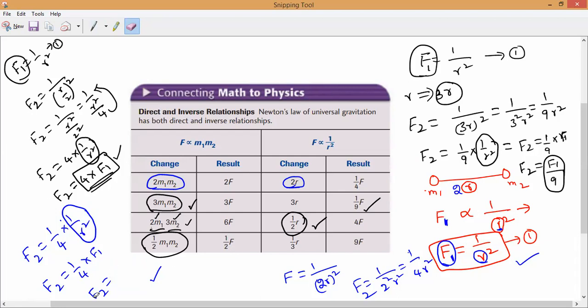Now last, same way, distance becomes 1 by 3 times. Distance becomes what? 1 by 3 times. Then what is it? 9 into F1. We have to check it. So now let us check it. 1 by 3 times means what will happen?